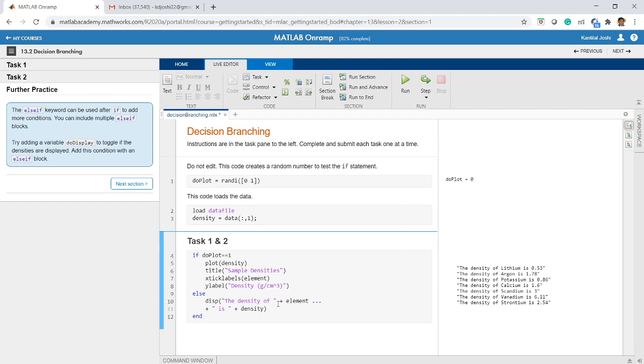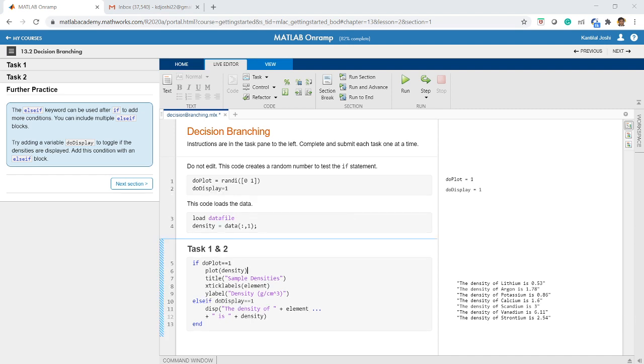There is another statement called else if. The else if keyword can be used after if to add more conditions. And we can include multiple else if blocks, right? So instead of else, we can write else if. So instead of a single else, if I want more conditions, then I can use else if, and at the end I will use else, right? For example, we can add a variable do display to toggle if the densities are displayed, and we can add this condition with an else if block. So this is another way by which you can manipulate the control of the program.